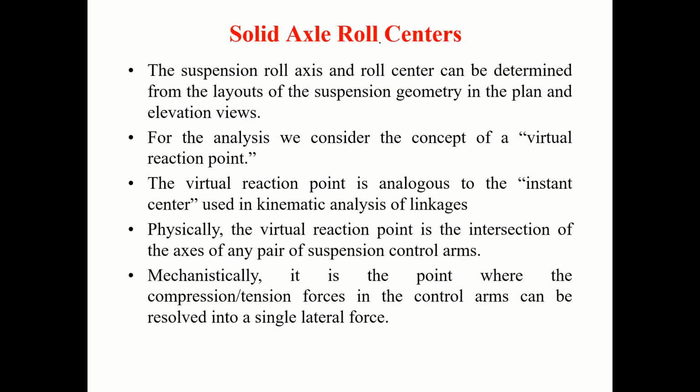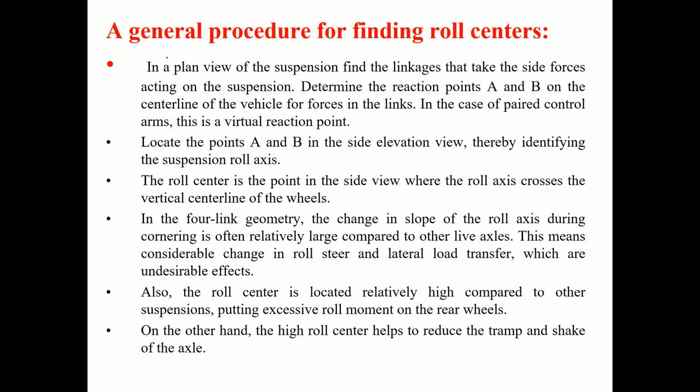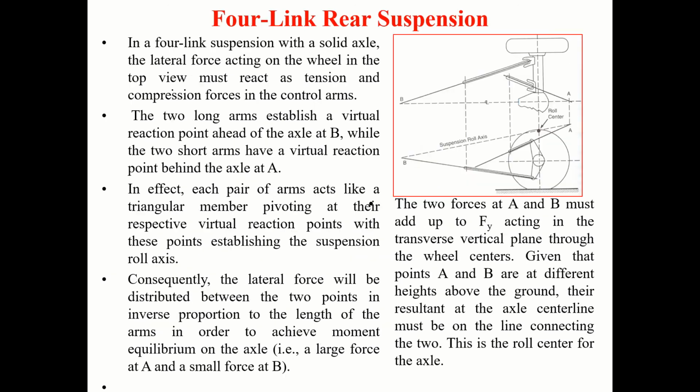So how do we find the roll center? Basically, I think a very clear procedure is given in many of the textbooks. This is from Gillespie. For various types of suspension systems, how to find the roll center position has been explained.